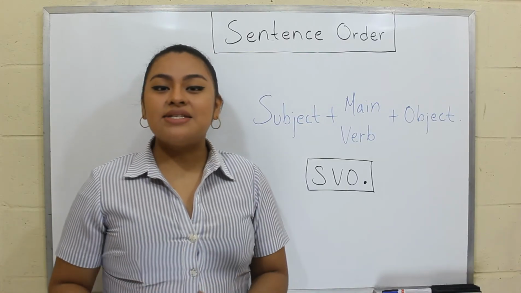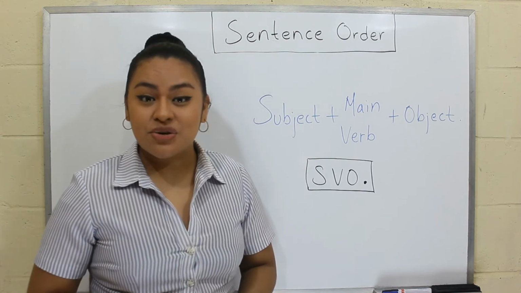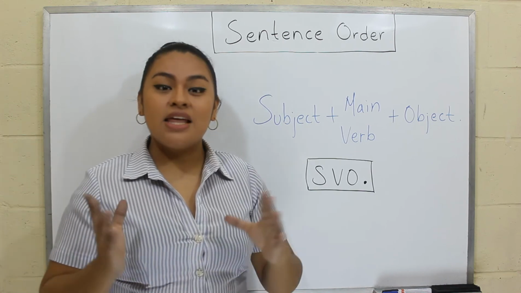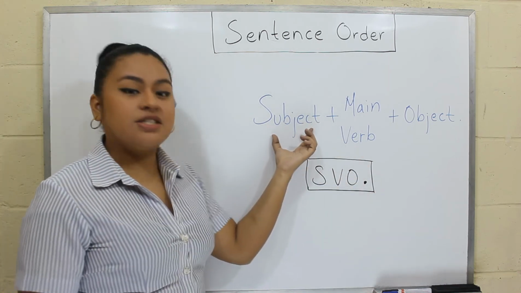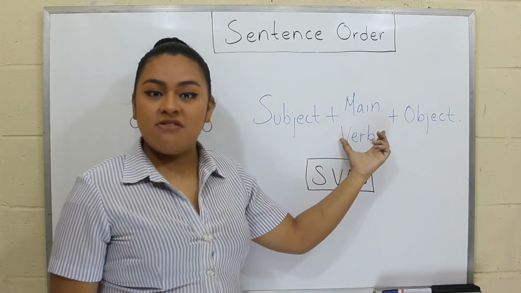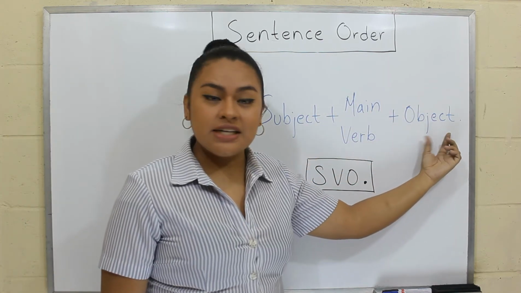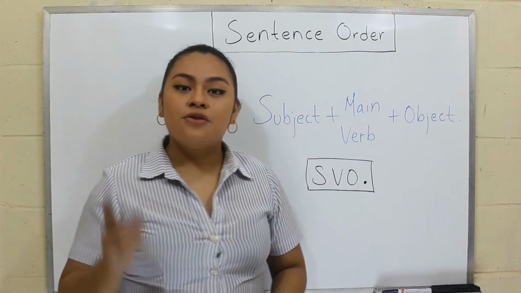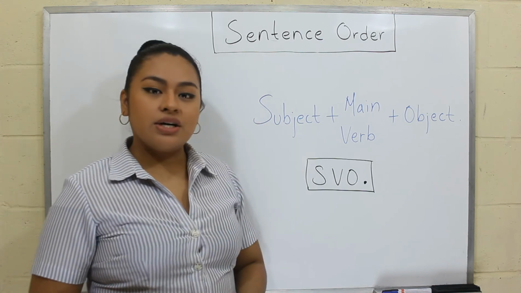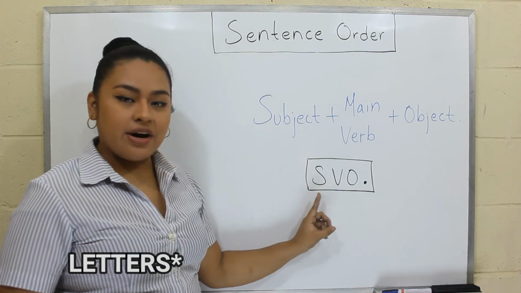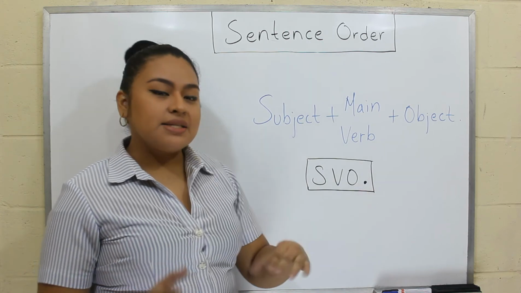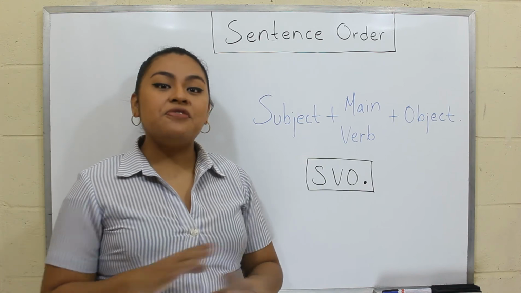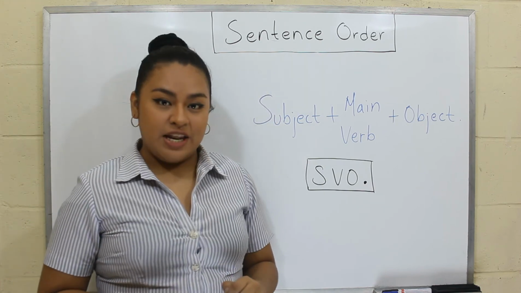Before we finish, let's talk about the thing for which this video was created, the sentence order. So what is the order of a sentence? The order of a sentence is first the subject, then the main verb, and then the object, and finally we write a period at the end of the sentence. So, for you not to forget this order, you should keep in mind these letters, SVO, that stand for subject, verb, object. And here we finish with this sentence order video.